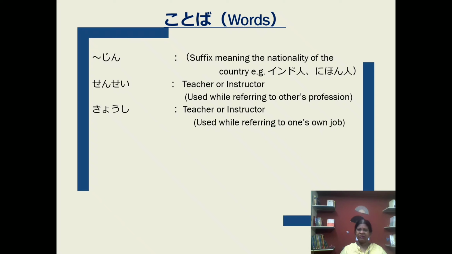Sensei and kyoshi both mean teacher, but sensei is used while referring to others' profession. Suppose Tanaka-san is a teacher, so Tanaka-san wa sensei desu. Suppose I am a teacher: watashi wa kyoshi desu.